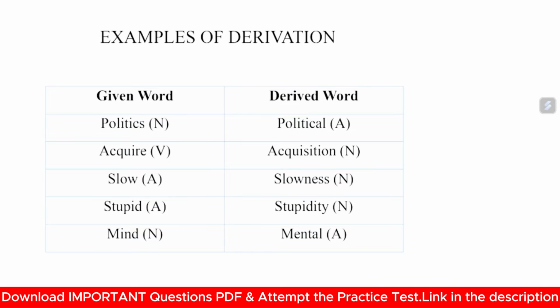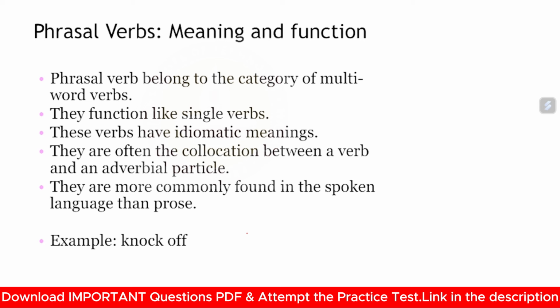Here are some examples of derivation. From politics, a noun, we get political, an adjective, when derived. Others: acquire, acquisition; slow, slowness; stupid, stupidity; and mind, mental.